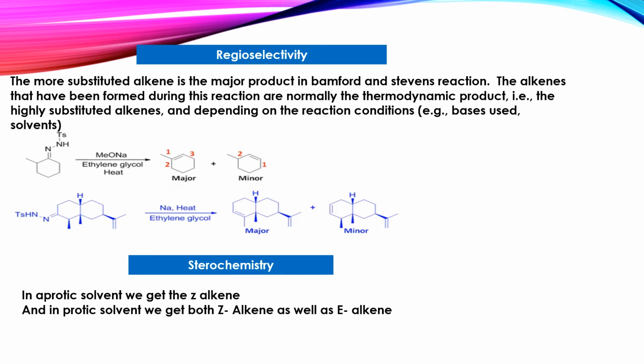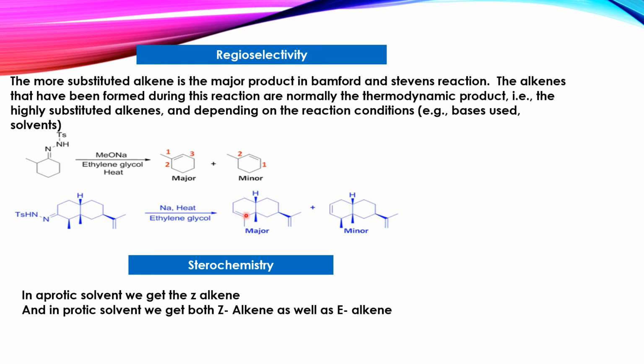Now let us learn about the regioselectivity of this reaction, that is, which product will be the major product and which will be the minor product. In the Bamford and Stevens reaction, the major product is the more substituted alkene. By seeing the example here, you can clearly see that the highly substituted alkene is the major product. We generally know that highly substituted double bonds are more stable. So the major products of the Bamford and Stevens reaction are the highly substituted alkenes. The second example is the same Bamford and Stevens reaction.